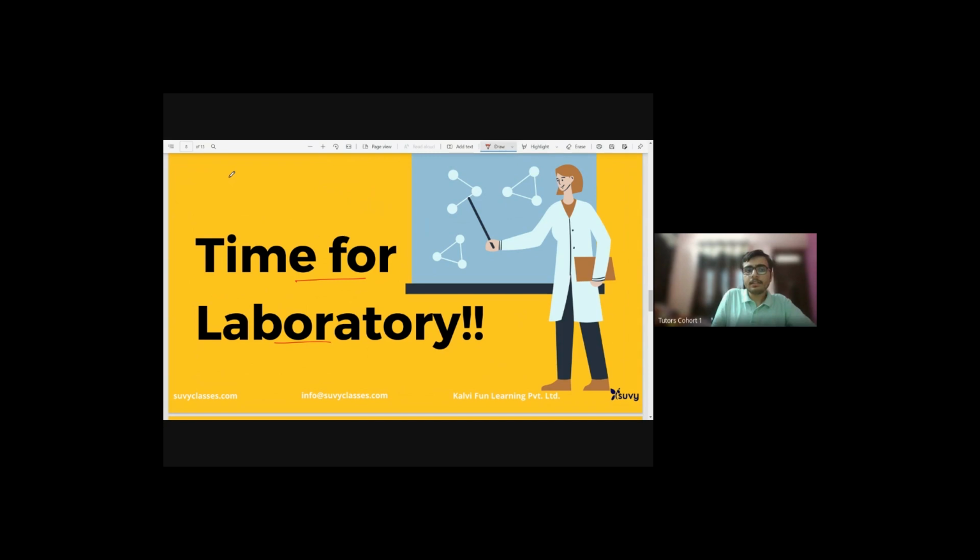Today we have studied mainly about nutrients, and in lab we will be trying to test the nature of these nutrients, that is, how I can check whether my food component contains this nutrient or not. For example, fats are present in junk food. Junk food contains lots of oils, and oil is basically the source of fat. So we will be testing whether oil contains fat or not. That's the thing we want to do in the lab today. So let's move to lab.